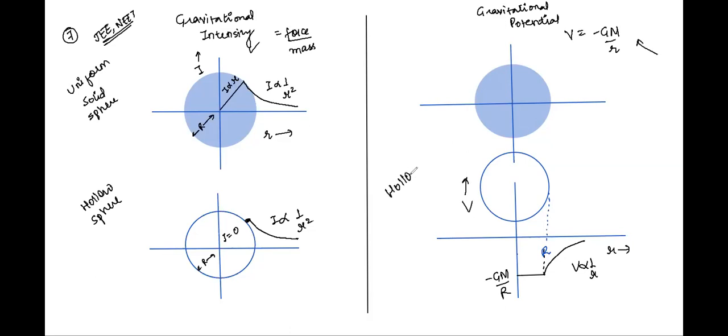For a hollow sphere, I'll repeat, inside the sphere the gravitational potential is constant and the same as that on the surface throughout. Wherever you find the gravitational potential, it will always be of the same value as that on the surface, whereas it will vary with the distance outside, right? Now, let us take this one for